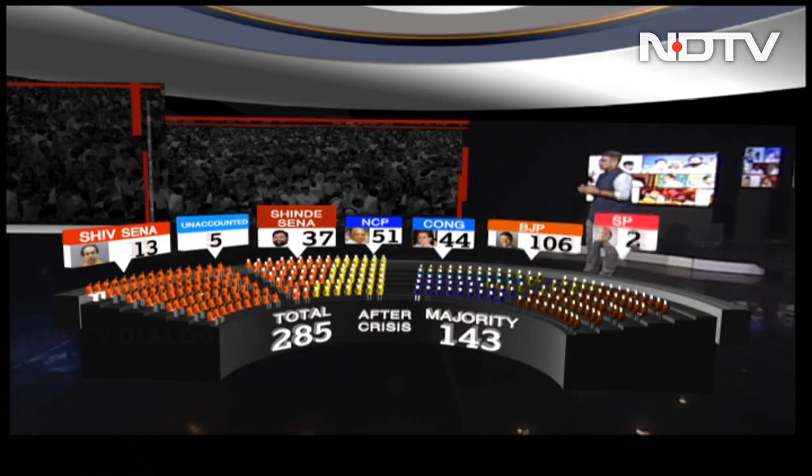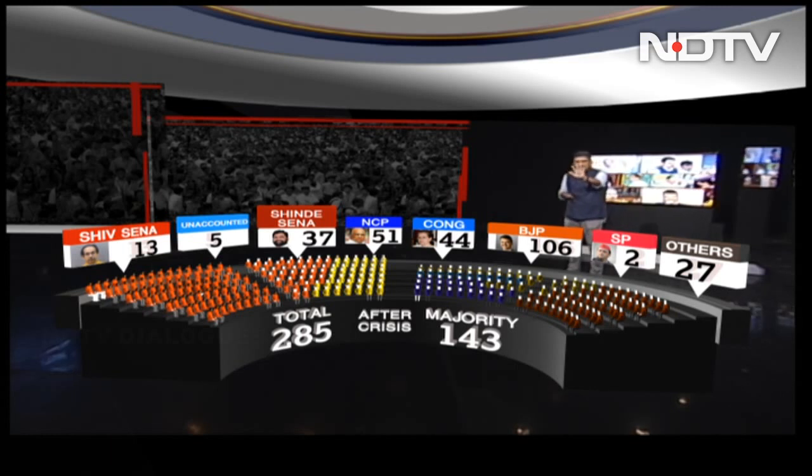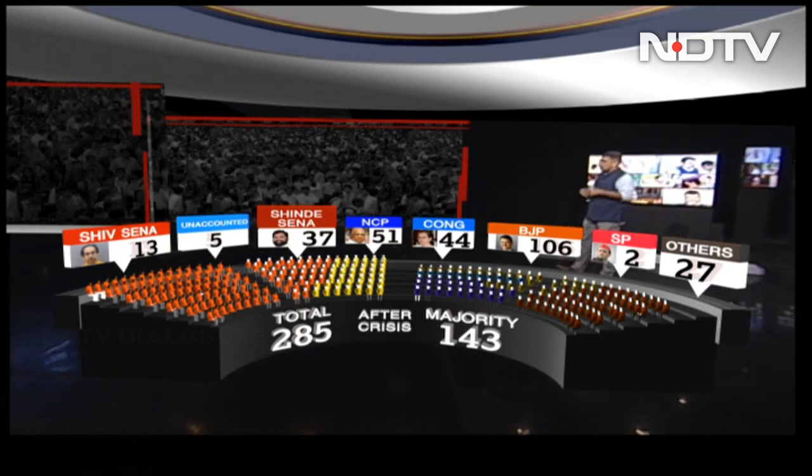On the screen right now, you see that the real Shiv Sena of Uddhav Thackeray is left with just 13 MLAs. 37 are with Eknath Shinde in Guwahati. 5 are still unaccounted for. We do not know where they are, whether they will go back to the real Shiv Sena or with the new Shiv Sena.